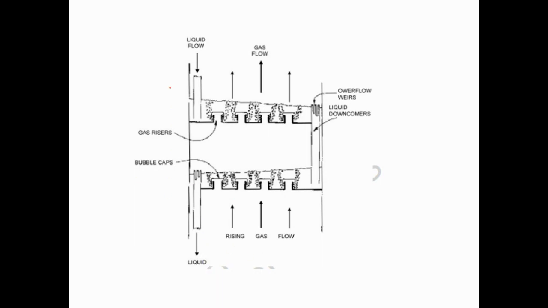The liquid, meaning water, flows here and the gas flows here. At the different stages the water droplets are sprinkled, and when the gas flows, the contact at the interface increases, and after that the gas again passes through here, and the liquid containing the contaminant is kept down.